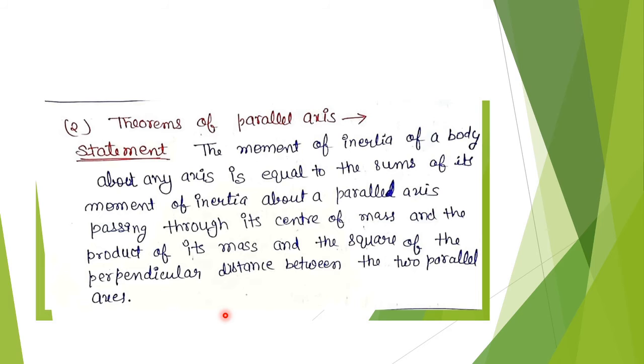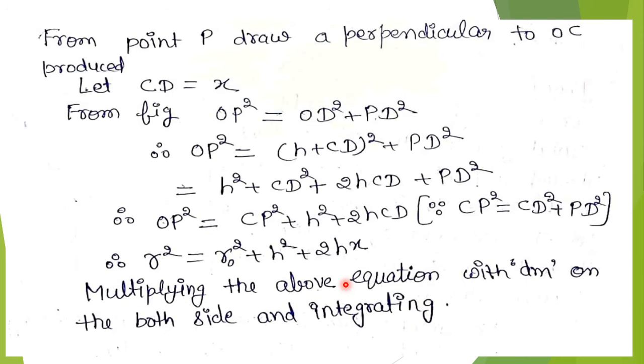What was the statement? The statement was that the moment of inertia of a body about an axis is equal to the sum. We are taking I0 equals IC plus mh square, the sum of its moment of inertia about a parallel axis, because IC is the moment of inertia about an axis parallel to the first axis, which is passing through its center of mass, and the product of its mass, what is mass? M, and the square of the perpendicular distance between the parallel axes. Okay, this statement has been proved.